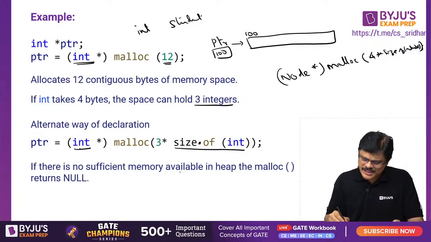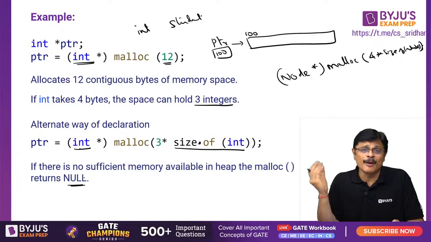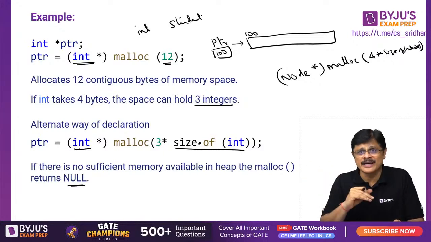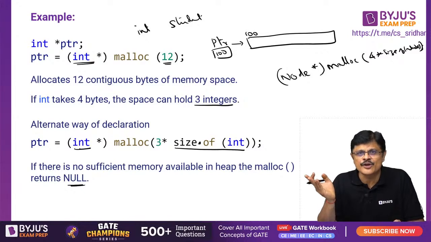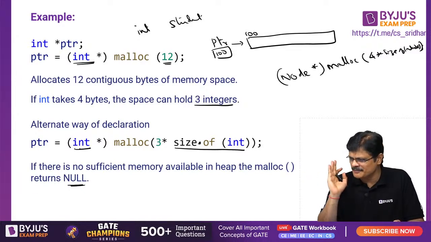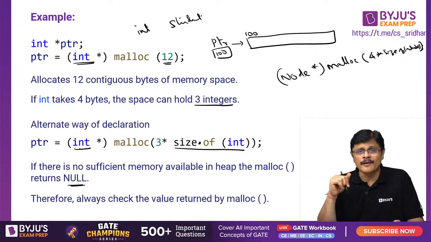If there is no sufficient memory available in heap, malloc returns null. Don't expect that malloc always returns the 12 bytes. If it is not available, it will say sorry, null will be returned. Please remember that. Therefore, always check the return value returned by malloc, my dear friends.